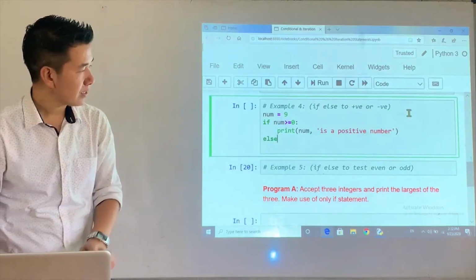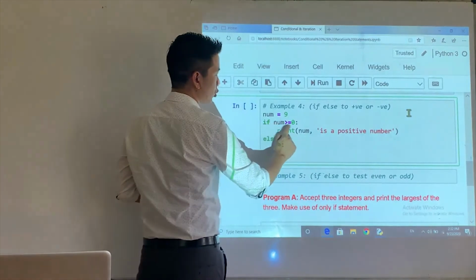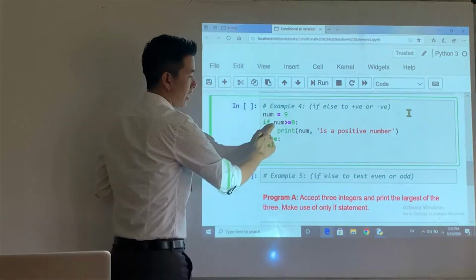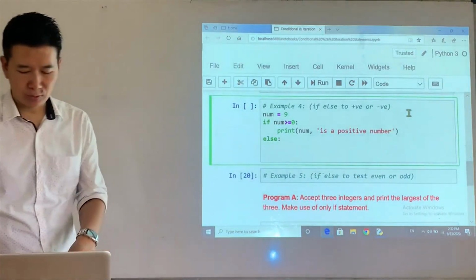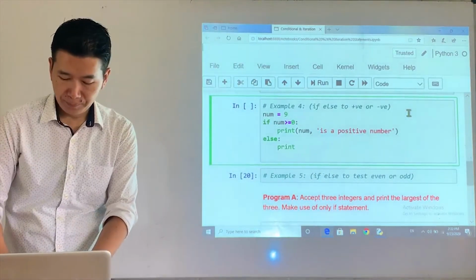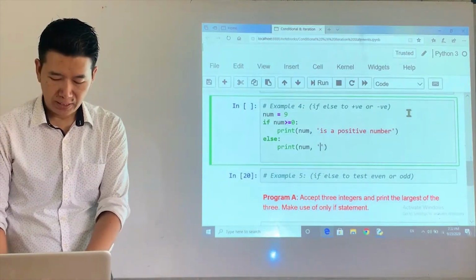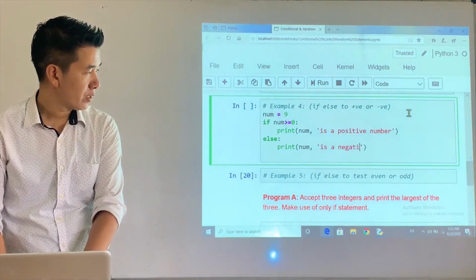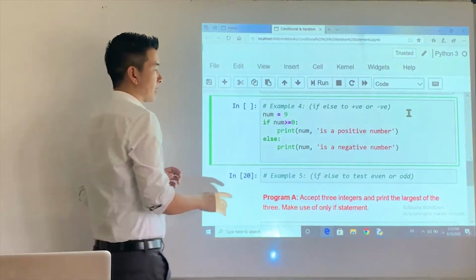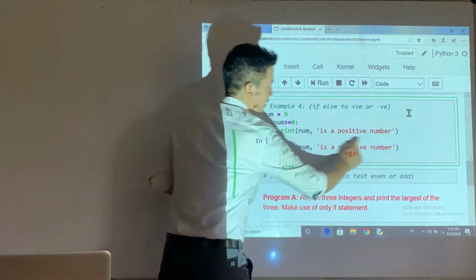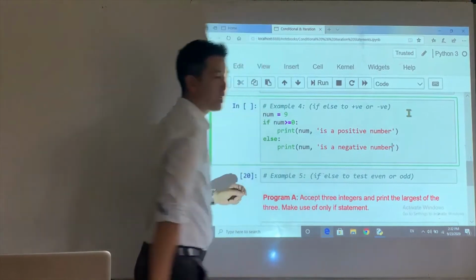And then you have else followed by colon. So if this condition is true, do this. Else, if the condition is false, then this statement will be executed, right? So I'll have the print statement like this: num is a negative number, right? It's very simple. So the explanation goes like this. If the condition is true, this statement will be executed. If this condition is false, this statement will be executed.